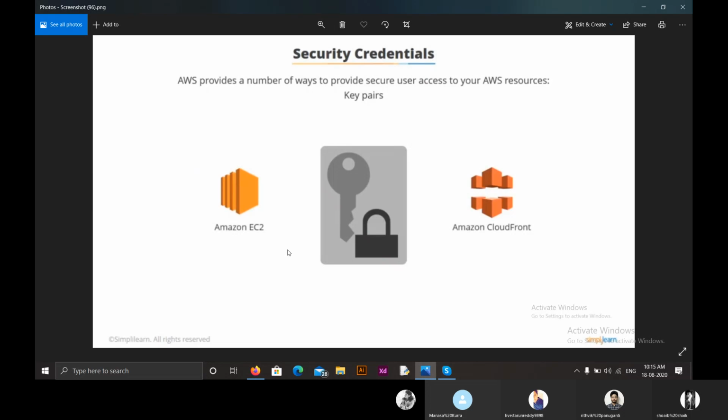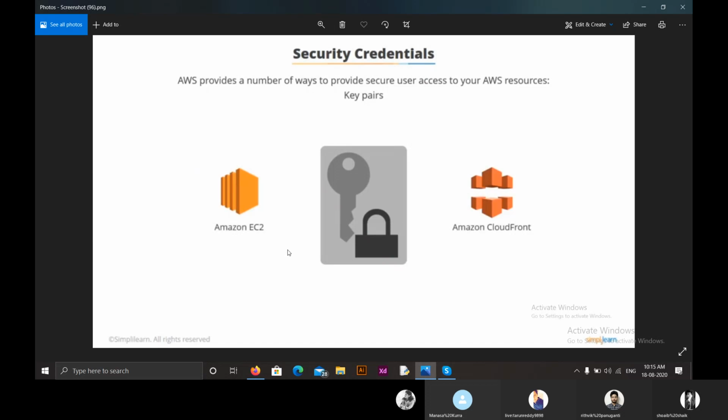Coming to security credentials provided by Identity and Access Management, there are 5 security credentials. First one, email address and password, which everyone needs to create while creating an AWS Management Console account, and this must not be shared with people.